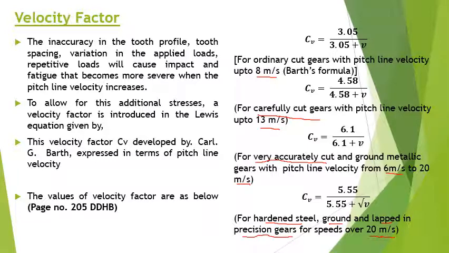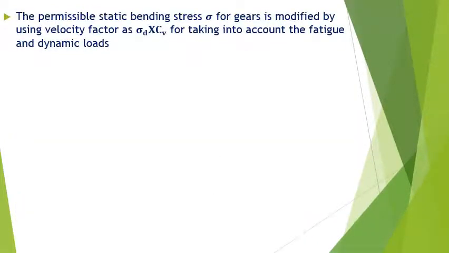So these are the expressions for velocity factor that we have from the design data handbook. The equations from the design data handbook I will show in the coming slides. The permissible static bending stress for the gears has to be modified by using the velocity factor CV. That is, it is modified as sigma d into CV. So wherever sigma is there, we multiply it by CV. This is for taking into account the fatigue and the dynamic loads.